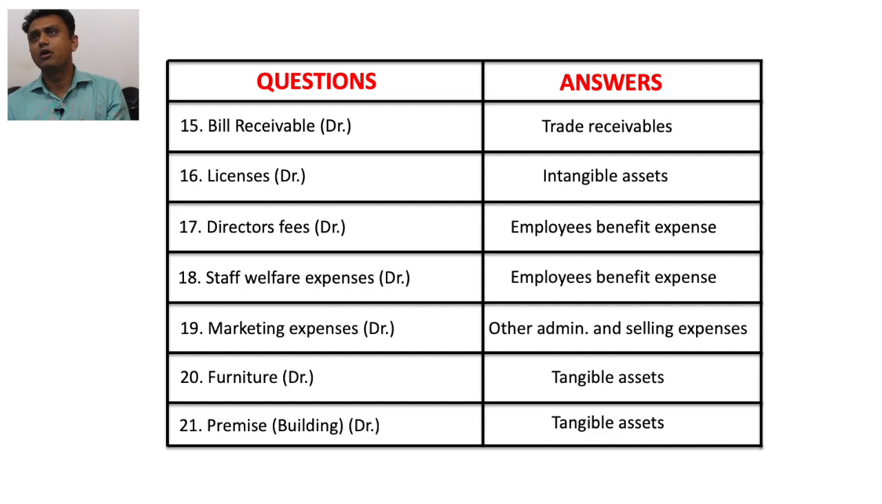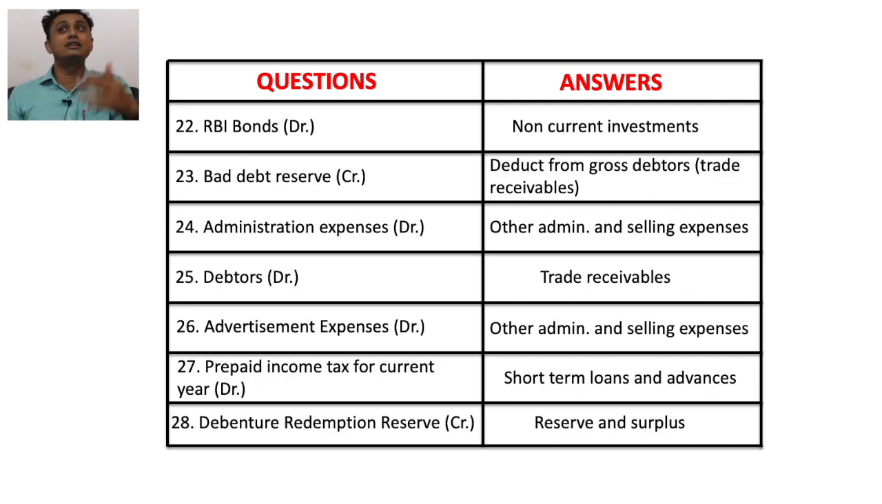Director's fees, obviously an expense, written down under the head of employee benefit expense. Staff welfare expenses, our expense, also written down under employee benefit expense. Marketing expense, obviously, other administrative and selling expense. Furniture, premises, they are our assets, our fixed assets, so written down under fixed assets, and they are tangible assets. RBI bonds, debit balance, more than 12 months, so it is our non-current investment. Debt reserve is deducted from trade receivable, and trade receivable is written under the head of current assets.